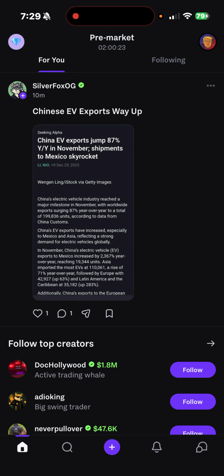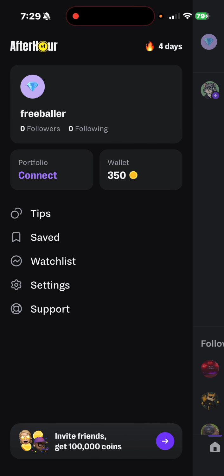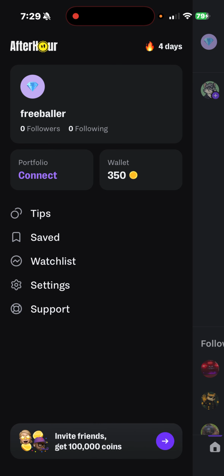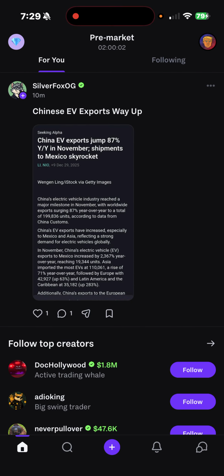So this is my secondary account. I've never used this account, I've never posted on it. It's just a derivative of my main one. That's something to point out as well: this looks like a free baller account, but just because it says free baller, it's not actually free baller. How did that come to be? We're going to talk about that a little later, but let's talk about our launch page.